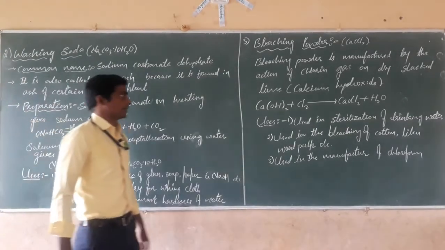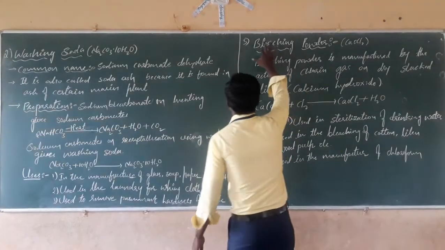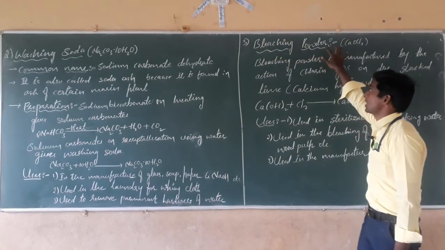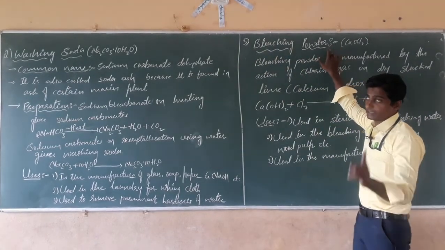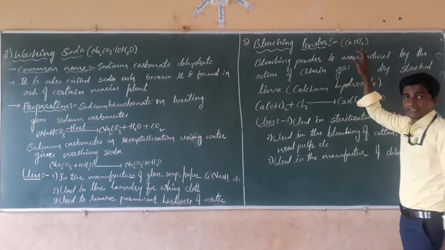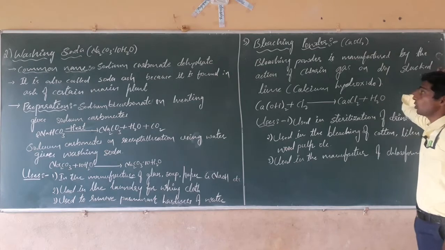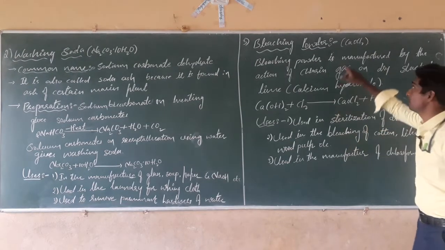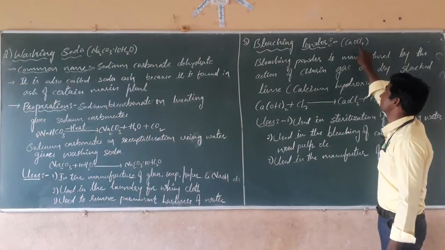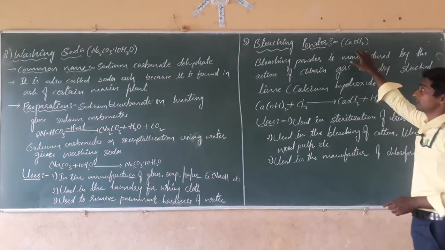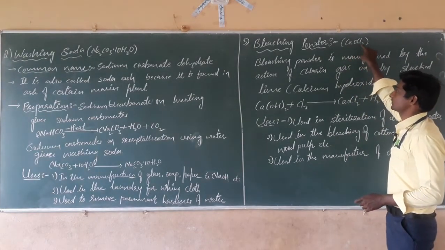Next, dear students, we come to the third salt, that is bleaching powder. Its formula is CaOCl2, calcium oxychloride. Bleaching powder's common name is calcium oxychloride.